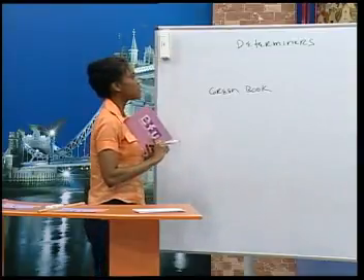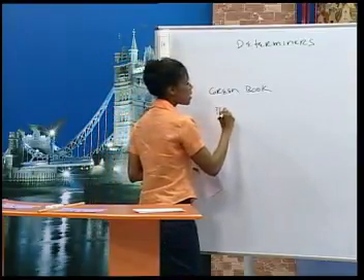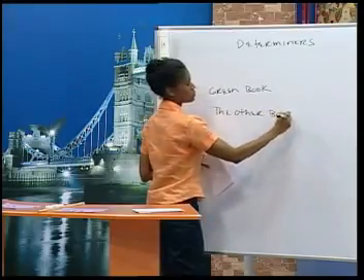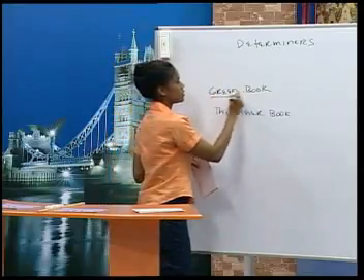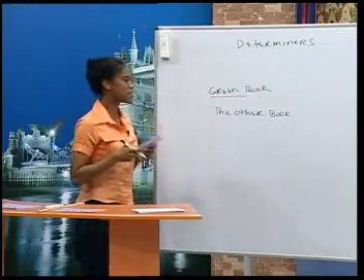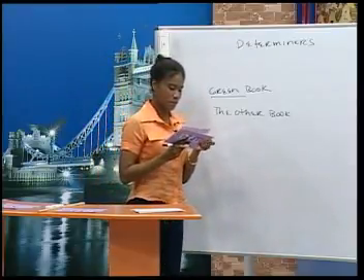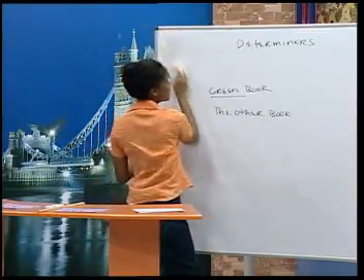What color is the other book? The other book is green. Yes. Okay, the other book is green because it's the last book, so we can say the other book. Okay, Alberto, now it's your turn.